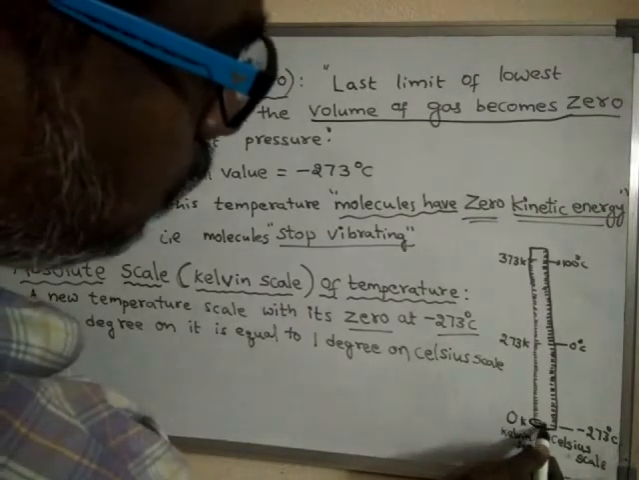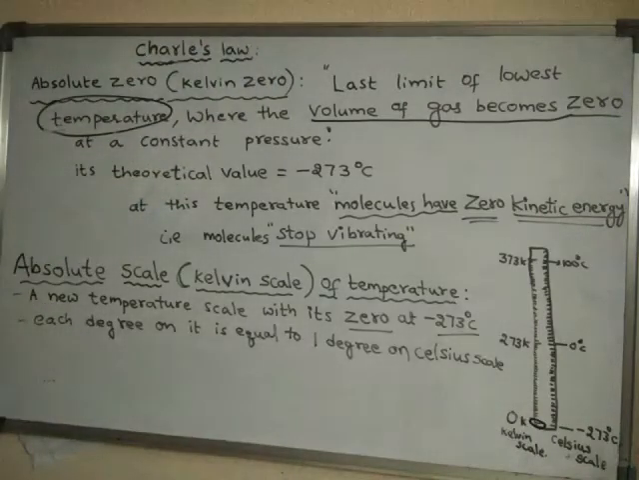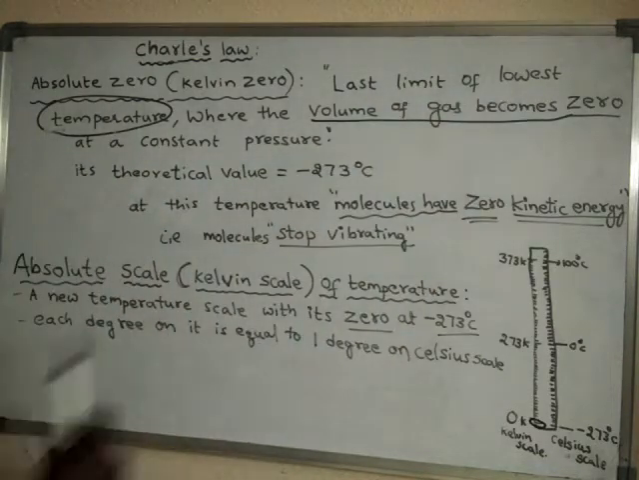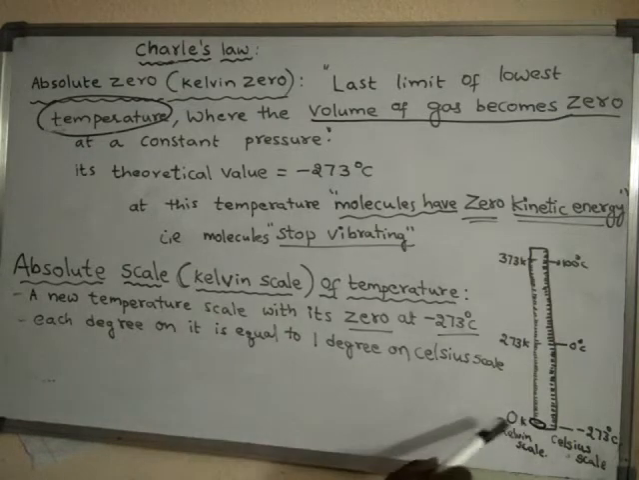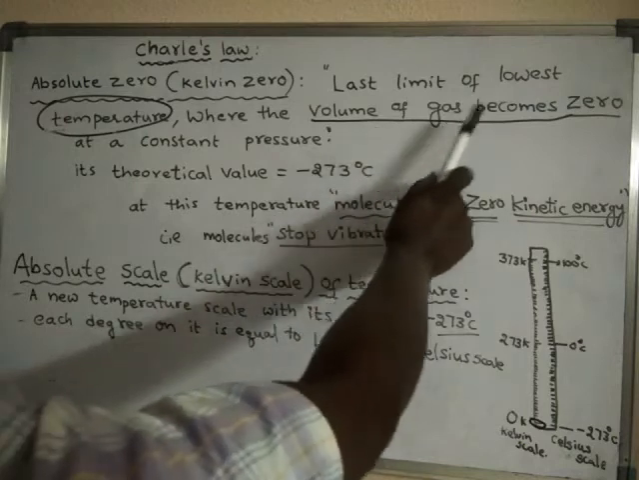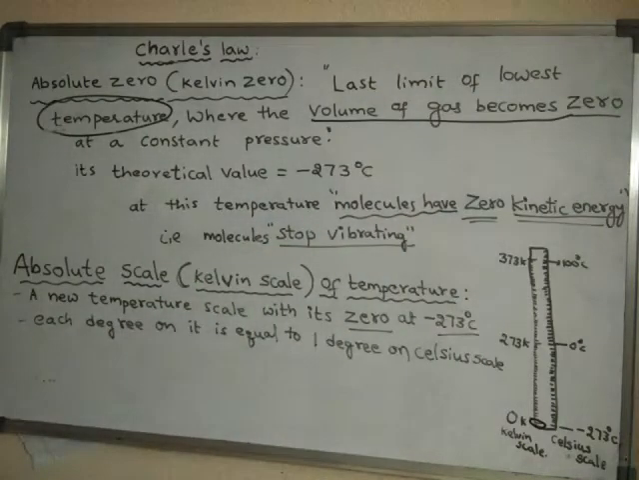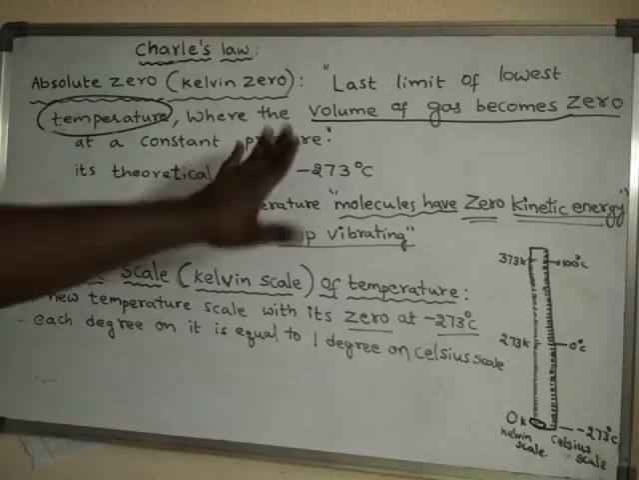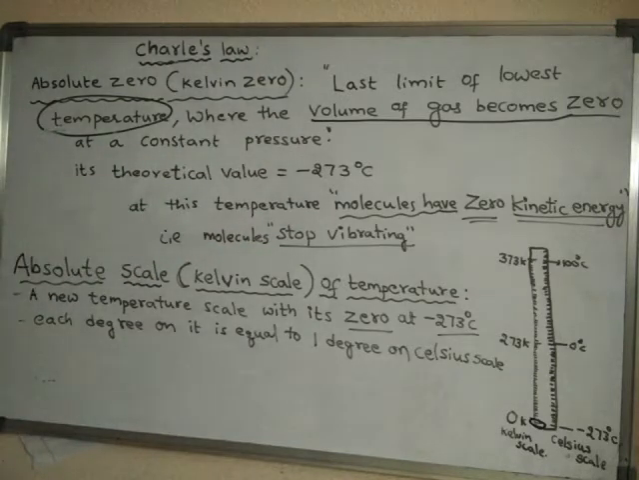So this one, the last limit of lowest temperature. At this temperature, at 0 Kelvin or else Kelvin 0, what happens? The volume of the gas becomes 0, when the pressure of that gas is kept constant.